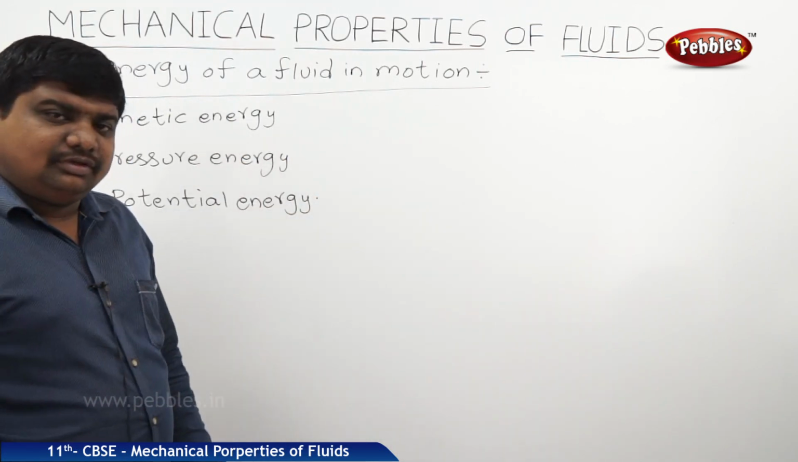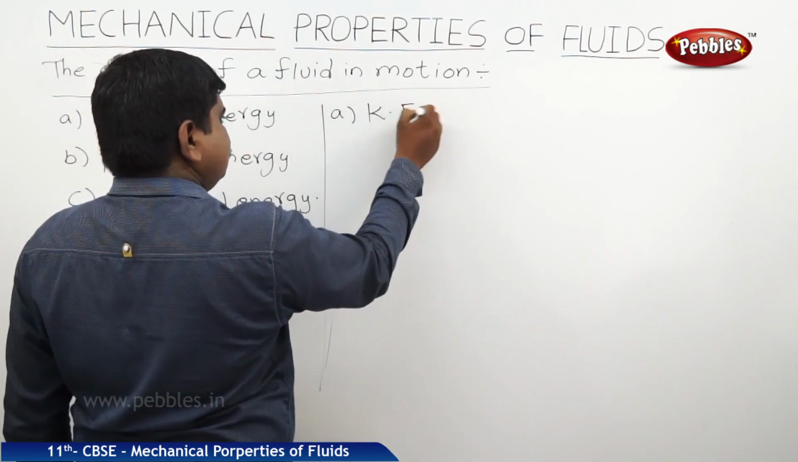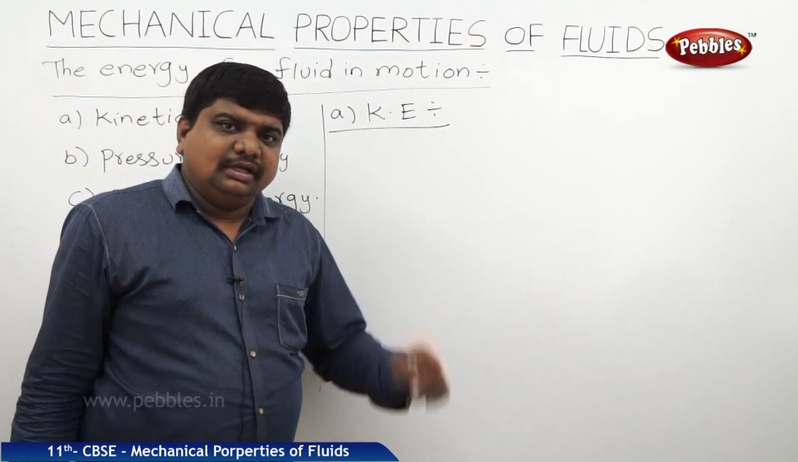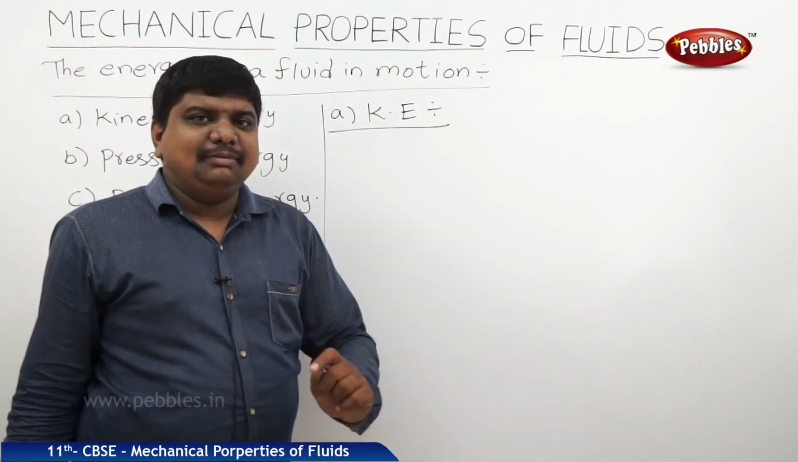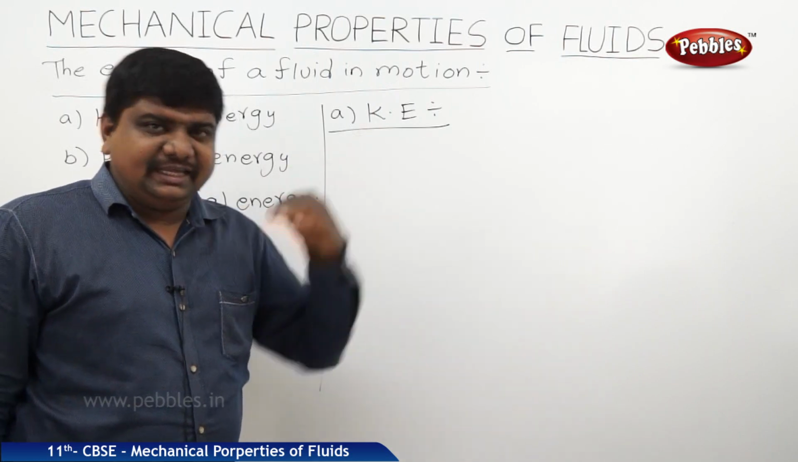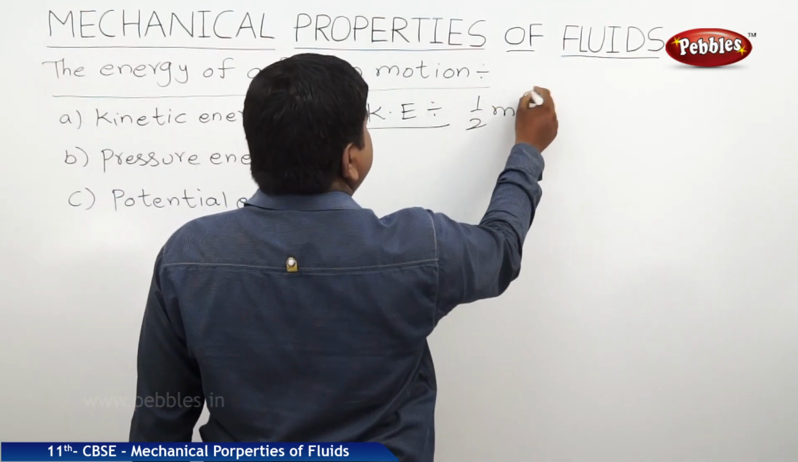First, we will discuss the kinetic energy. When a fluid is in motion, each fluid element will move with a velocity v. Whenever an element changes to the velocity v, its energy converts from Pe to Ke. So, the general expression of Ke is equal to half mv square.